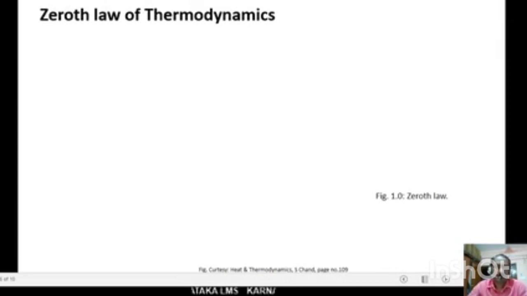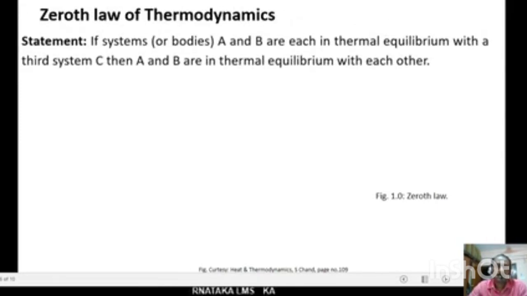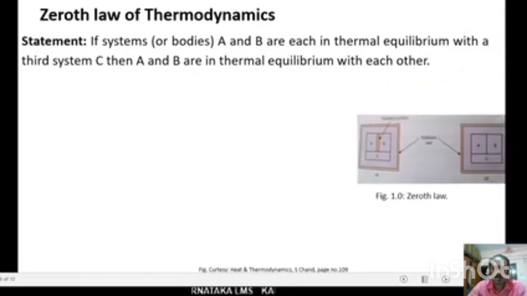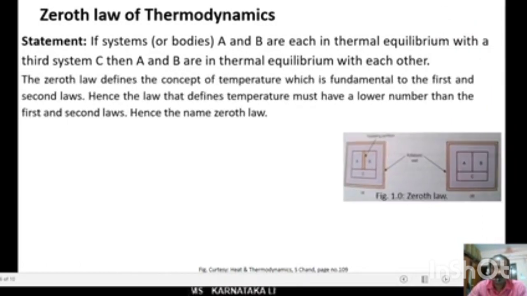Dear friends, we shall discuss the zeroth law of thermodynamics. Here it states that if systems or bodies A and B, let's suppose two systems A and B, are each in thermal equilibrium with the third system C, then the two systems A and B are in thermal equilibrium with each other. See in this diagram.